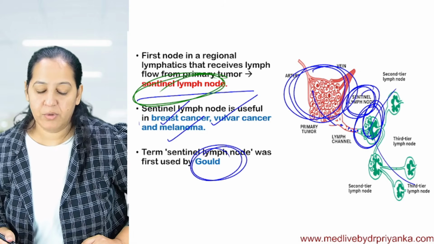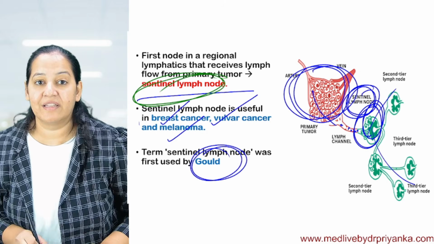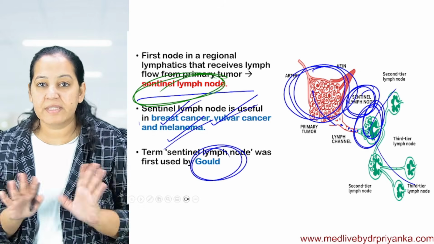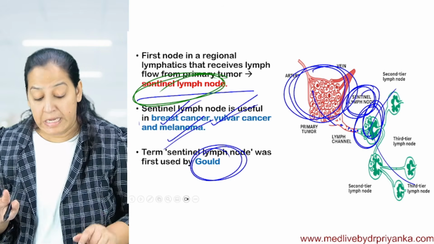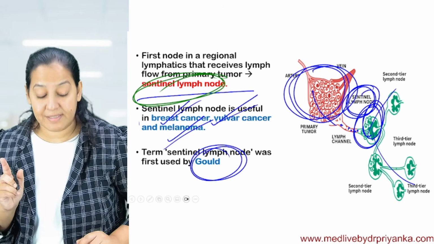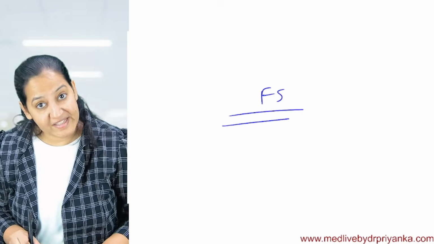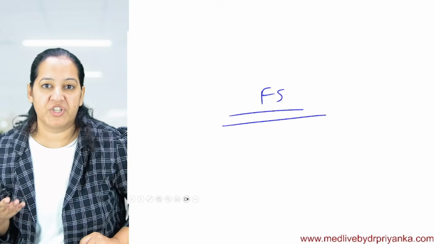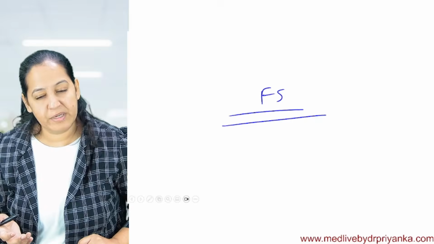This is the importance. Nowadays in breast cancer, in vulva cancer, in melanoma, we do not take all the lymph nodes out. In good oncology centers, frozen section facilities are available. It requires a separate machine, a cryostat, which is not available routinely in all hospitals.